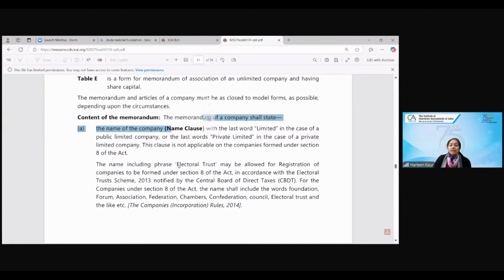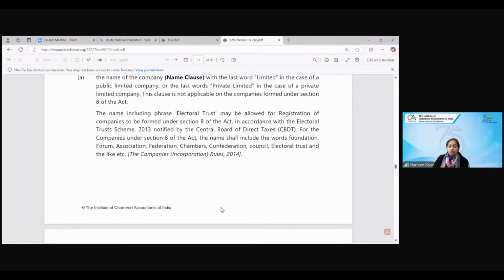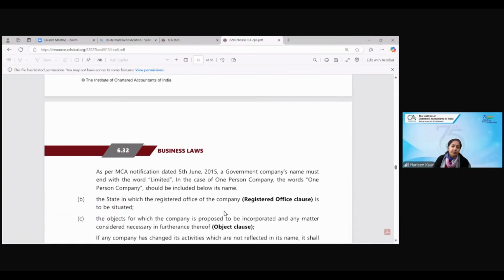Alright, then all these names including Foundation, FORCHAM, Chambers Association, all these require CBDT's approval. It has been held that the approval is required if you are registering your companies under Section 8. According to the Electoral Trust notified by CBDT, Section 8 companies, the name shall include these chambers, federation, association. They shall not use the word limited and private limited. And for OPC, the words OPC will be written behind its names.